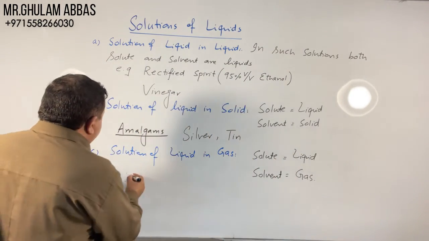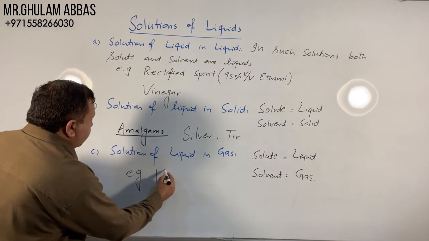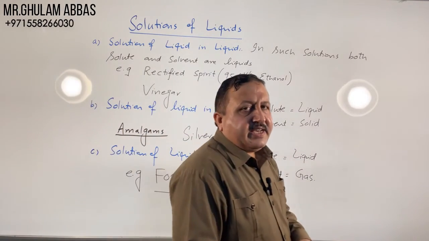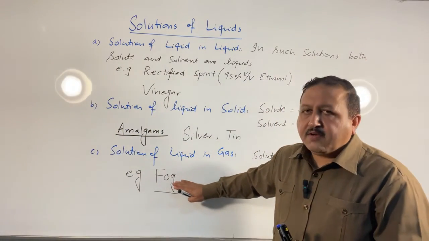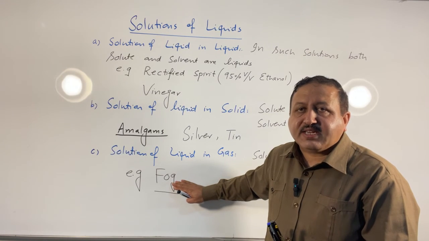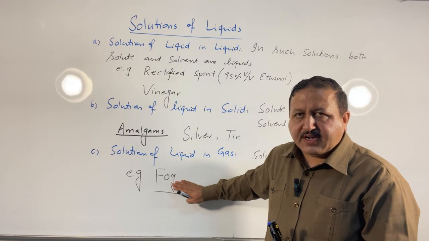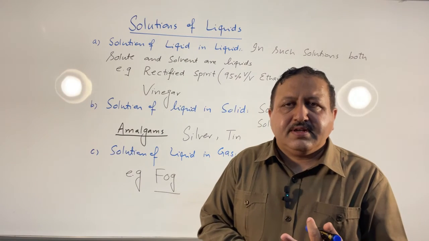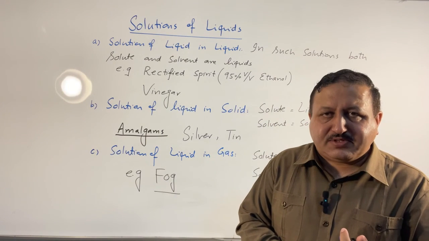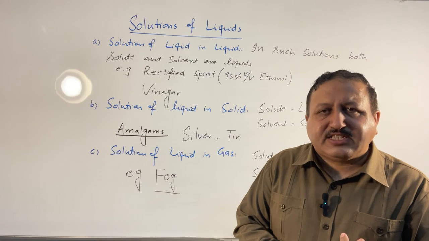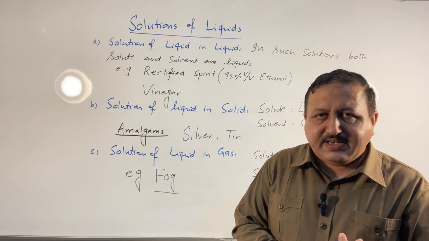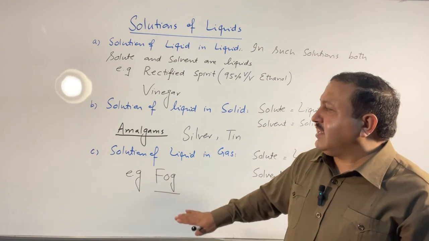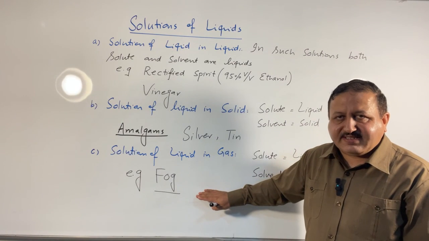The best example of such solution is the fog. We know that in fog, water vapors are mixed in air. Water vapors are present in smaller amount, so water vapors act as a solute. And air is present in larger amount, so air act as a solvent. In case of mist, in case of clouds, all these are the examples of solution of liquid and gas.